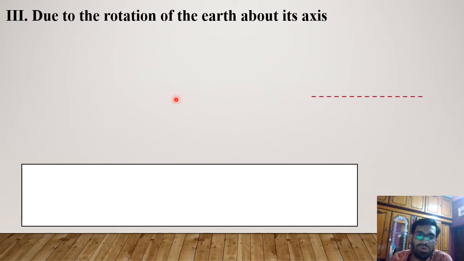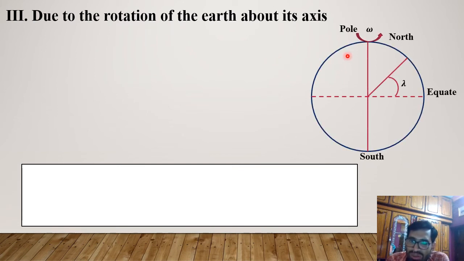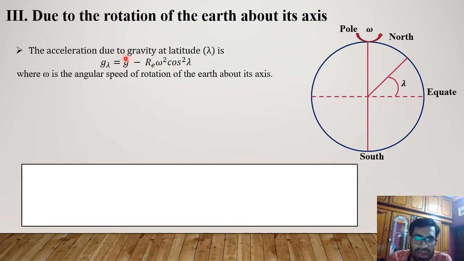Now, due to the rotation of the earth about its axis, let's see. So again, this is the earth's surface, this is the pole, and this is the equator, and acceleration due to gravity at latitude lambda will be g lambda equal to g minus Re omega square cos square lambda, where this omega is the angular speed of the rotation of the earth about its axis.